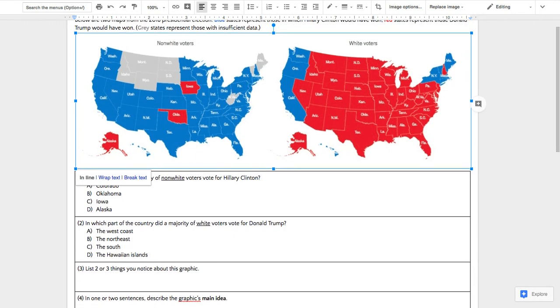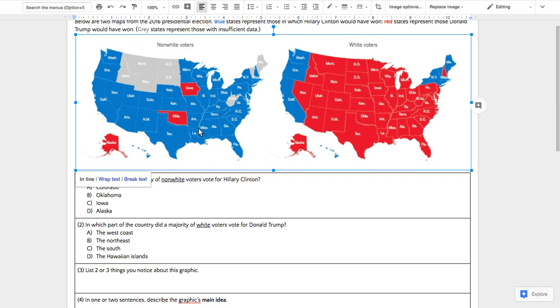All right, so two or three things you notice about this graphic. So the first thing I notice is that they're not exactly inverses of each other. Like when you take a picture and then you look at the negative, it's not quite like that, but it sort of is: most white voters voted for Trump and most non-white voters voted for Hillary. And I didn't say that exactly right. A majority of white voters in these states voted for Trump and a majority of non-white voters in these states voted for Hillary.